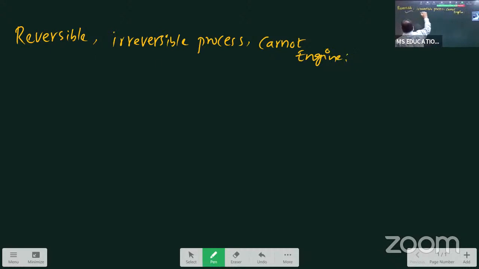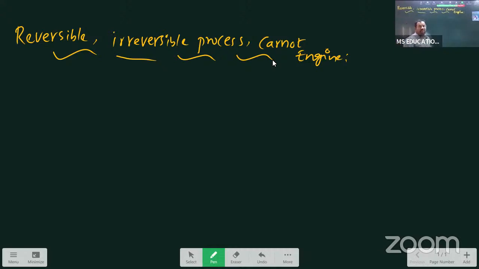This is the question they're asking. Explain reversible, irreversible process with Carnot engine. First, reversible process, with example. Irreversible process, with example. Carnot engine with explanation part.